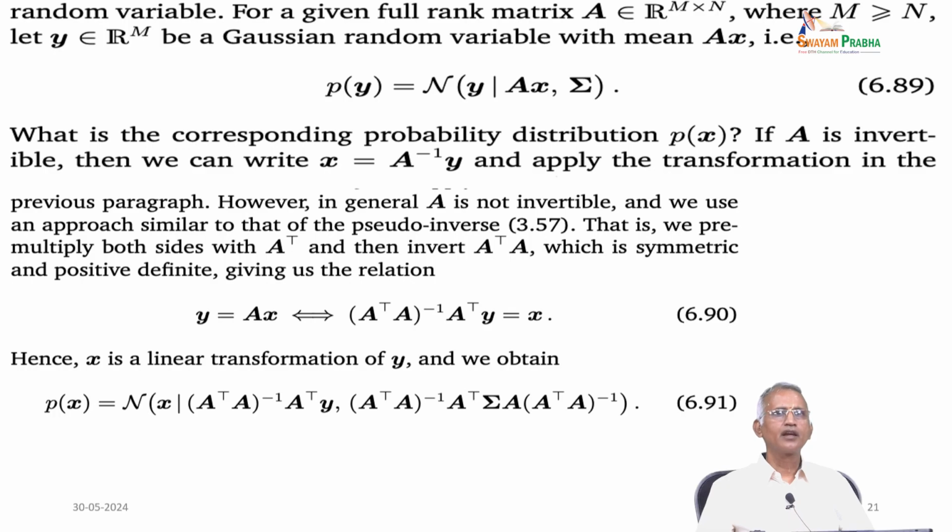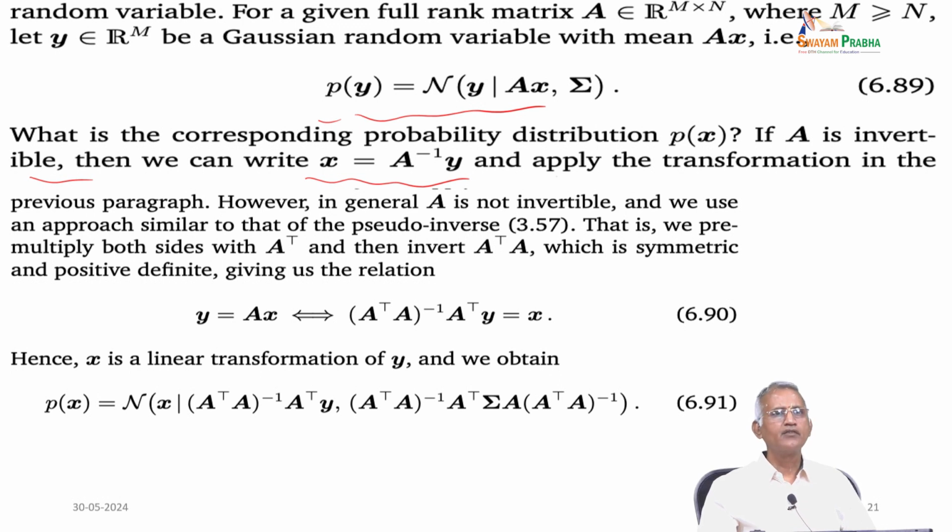Now we have a full rank matrix A in R to the m cross n, where m is greater than or equal to n, and y in R to the m is a Gaussian random variable. Then the probability of y is N of y given Ax, sigma. This means the corresponding probability distribution is P of x, and if A is invertible, we can write x equal to A inverse y, and then apply the transformation of the previous ideas.